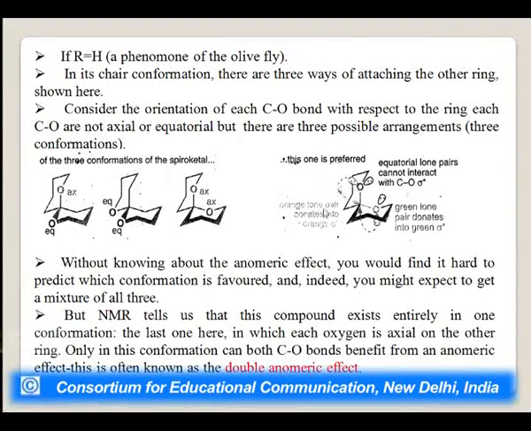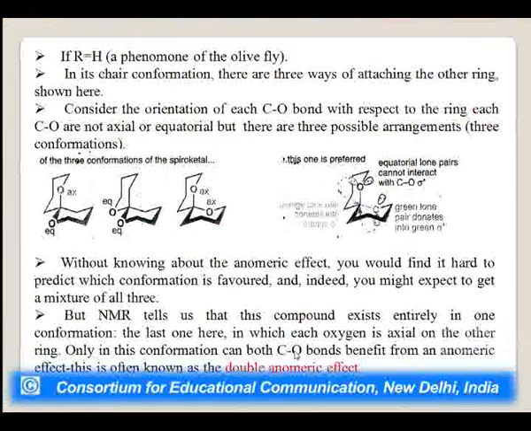This one is preferred. Why is it so? Because without knowing about the anomeric effect, you would find it hard to predict which conformation is favored. Indeed, you might expect to get a mixture of all three, but NMR tells us that this compound exists entirely in one conformation. Which one is that? This one, in which each oxygen atom is axial on the other ring. Only in this conformation can both CO bonds benefit from the anomeric effect. This is often known as the double anomeric effect.